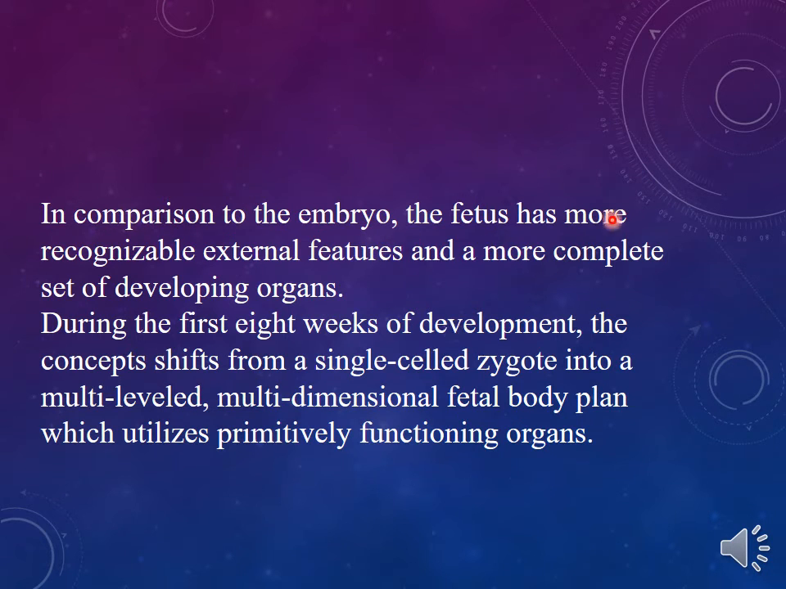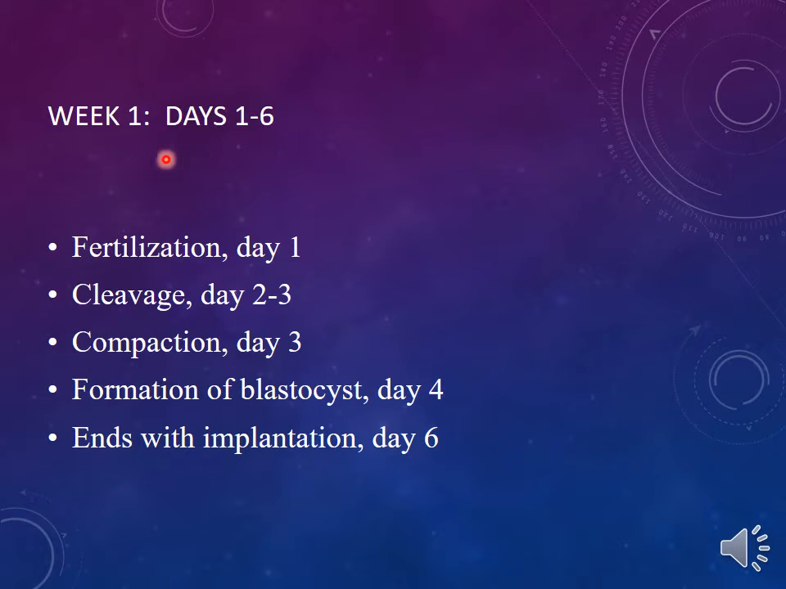In comparison to the embryo, the fetus has more recognizable external features and a more complete set of developing organs. During the first 8 weeks of development, the conceptus shifts from a single-cell zygote into a multi-leveled, multi-dimensional fetal body plan, which utilizes primitively functioning organs. Week 1 includes day 1 to 6. It involves fertilization, which occurs at day 1, cleavage, compaction, formation of the blastocyst, and then it ends with the implantation. It occurs about day 6.